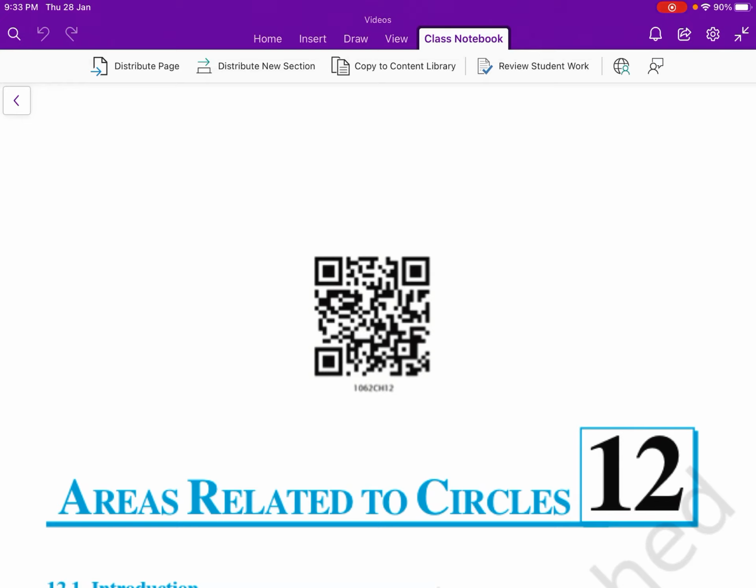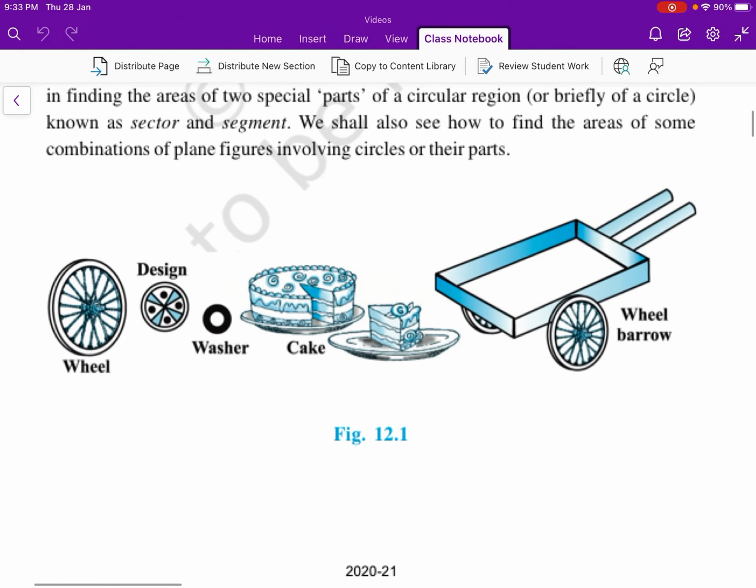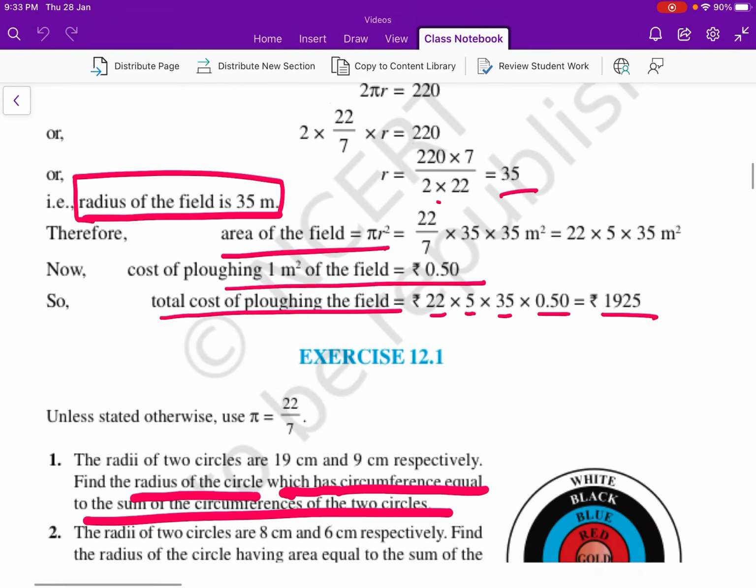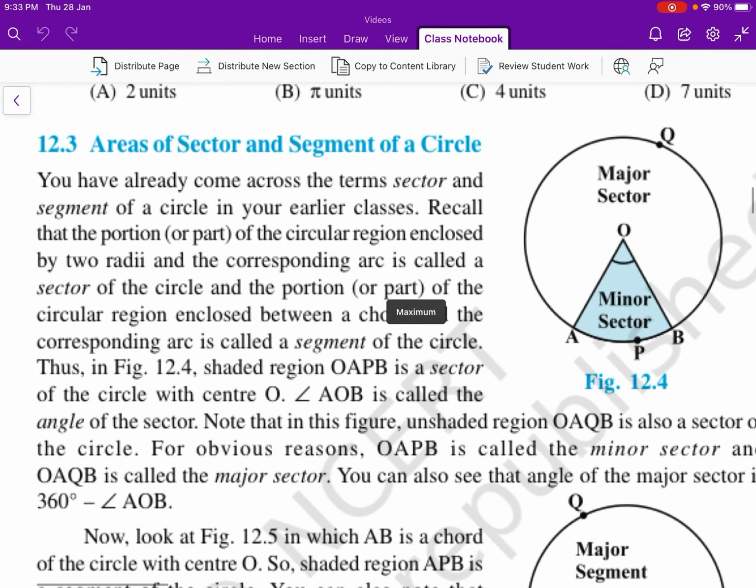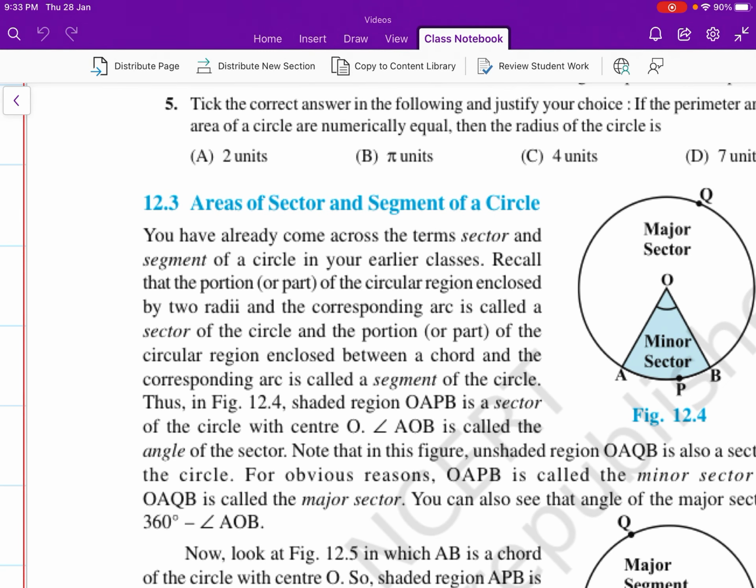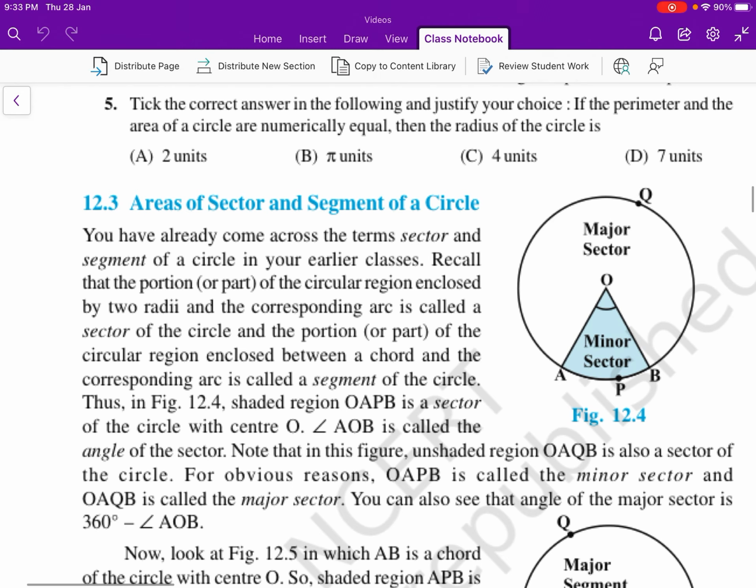Area related to circles, Chapter 12, Class 10, Part 2. In this session, we are going to understand about areas of sector and segment of a circle. And for that, let us first understand what is a sector and what is a segment of a circle, which we have already understood in the earlier classes.